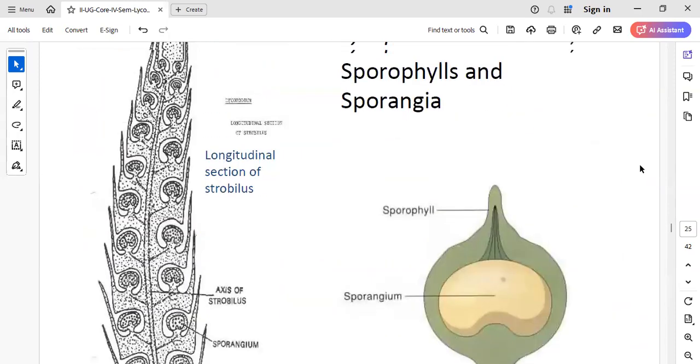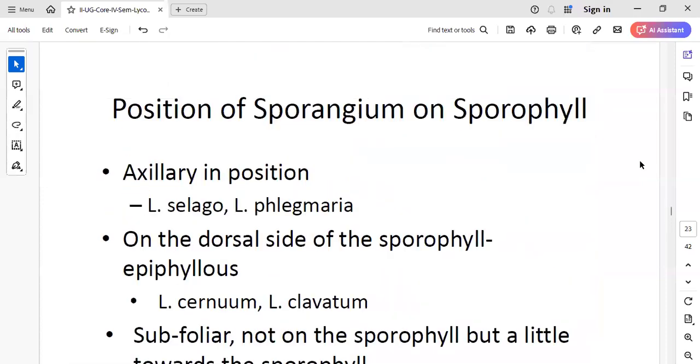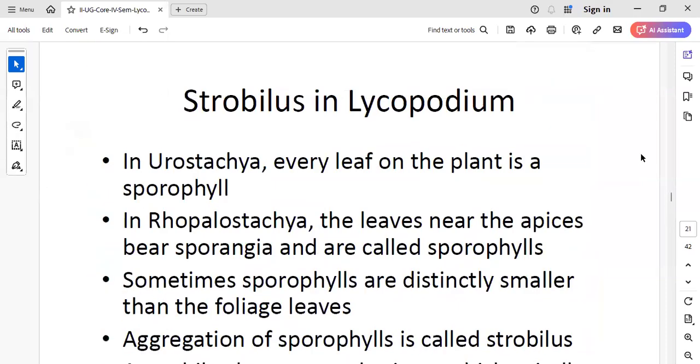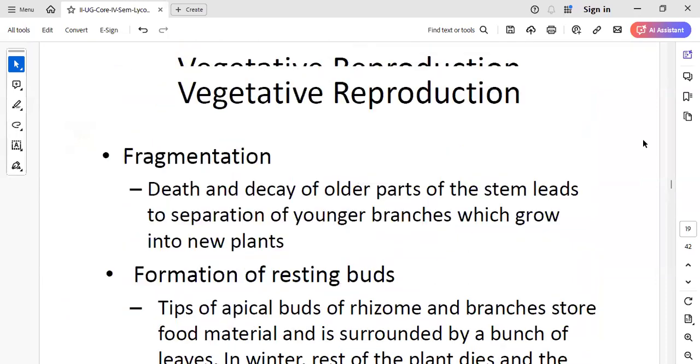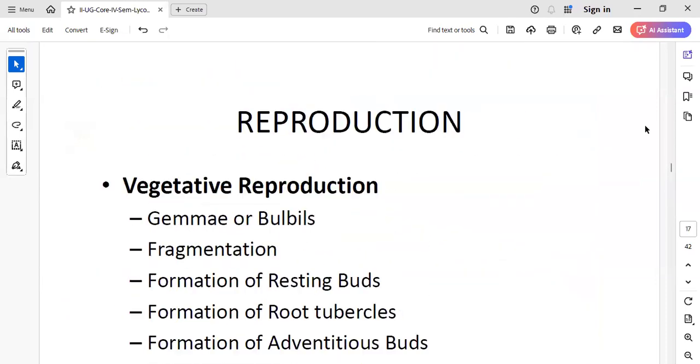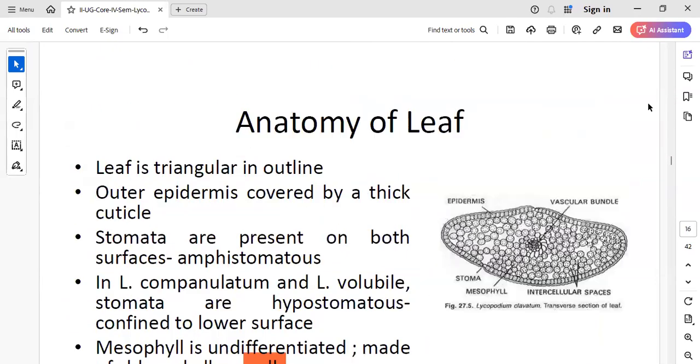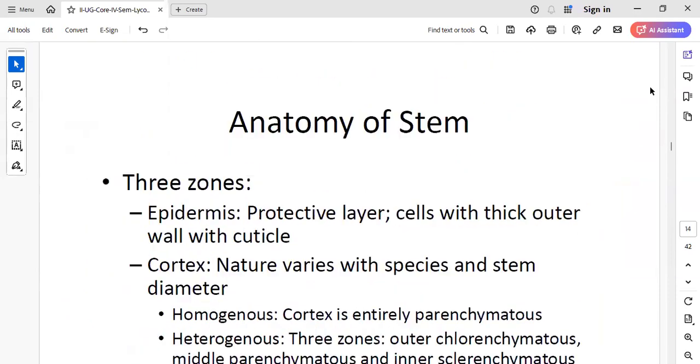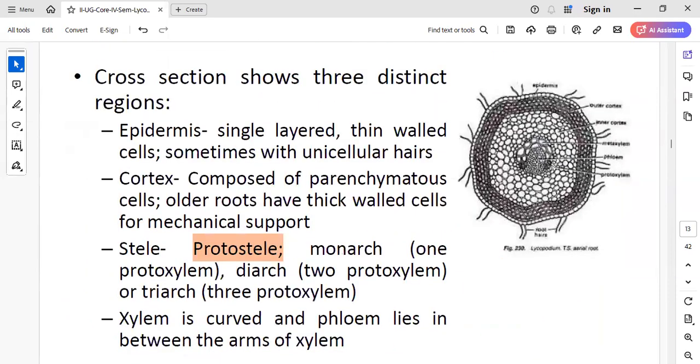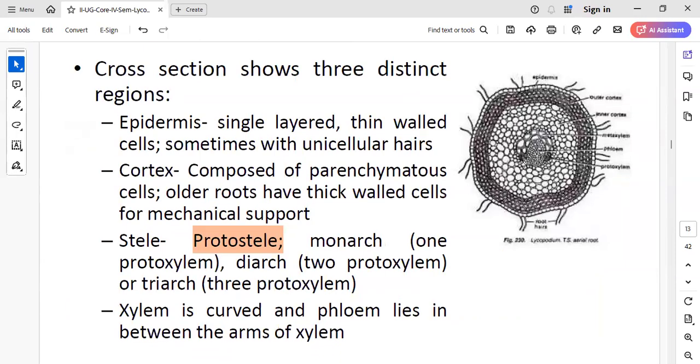Ma'am, please show it once more. Yeah, I'm showing it once more. So this is the root here. I'm showing you the anatomy. This is the root, and this is the stelar region.